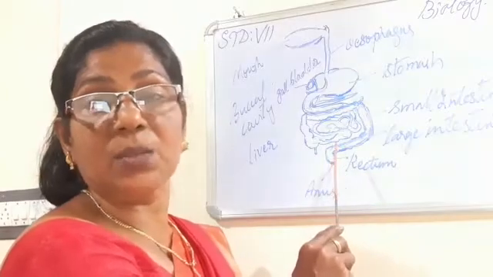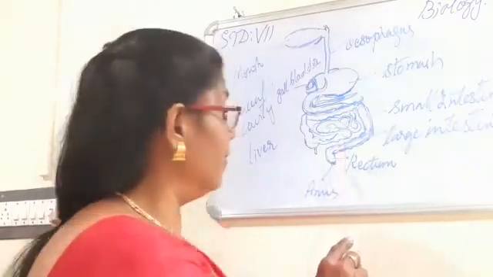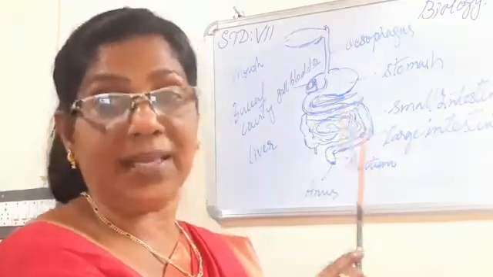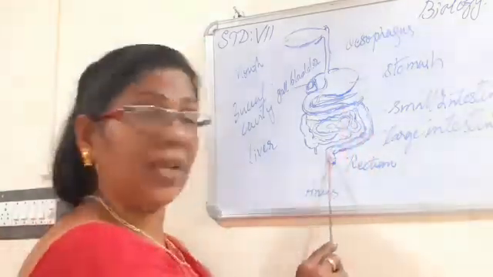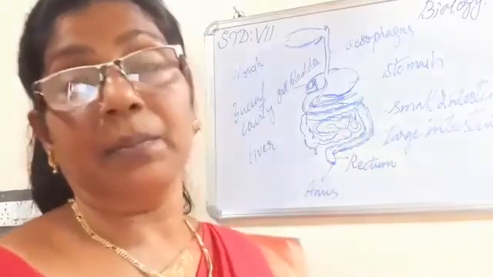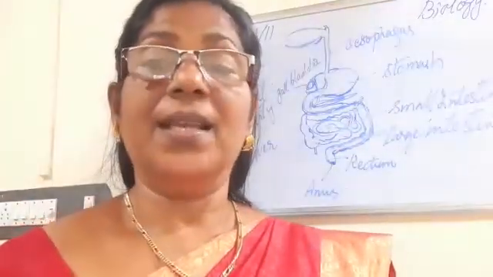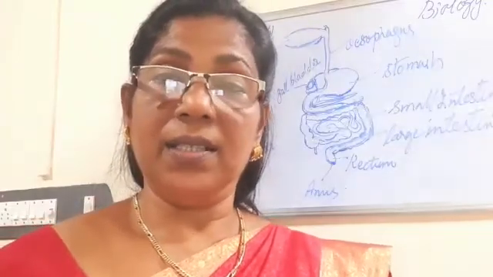Rectum is a small pouch-like organ where the undigested food materials or fecal matter will be stored and from there the fecal materials will be eliminated. Let's study each part in detail.